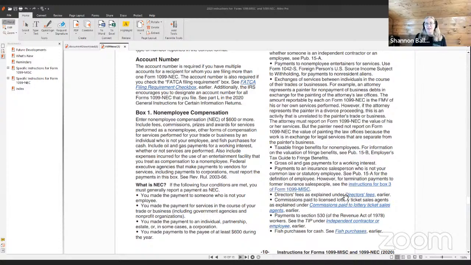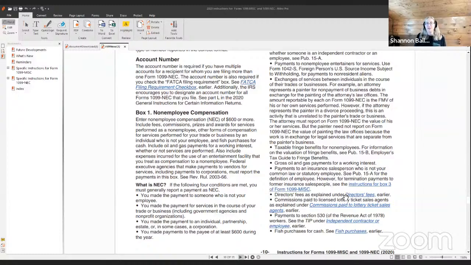Exchanges of services between individuals in the course of their trade or business. For example, an attorney represents a painter for non-payment of business debts in exchange for painting the attorney's law office. The amount reportable by each on Form 1099 NEC is the fair market value of their services performed. However, if the attorney represents the painter in divorce proceedings, this is an activity that is unrelated to the painter's trade or business.